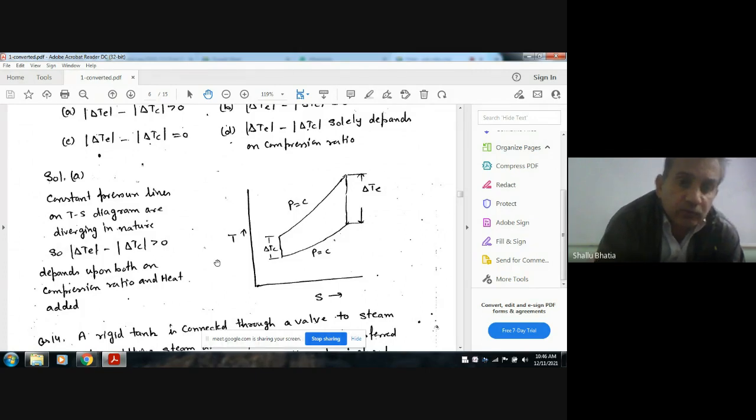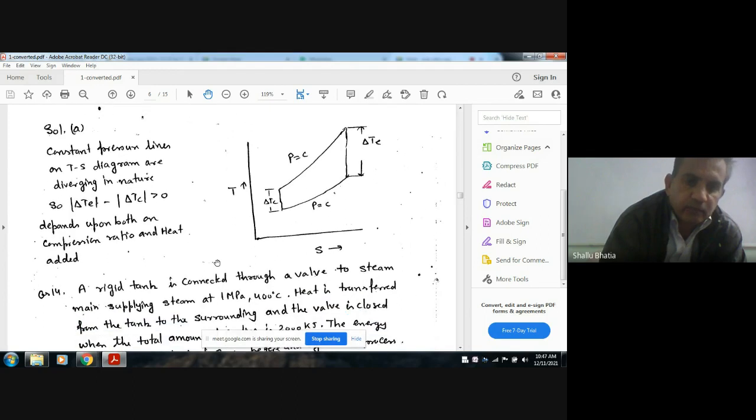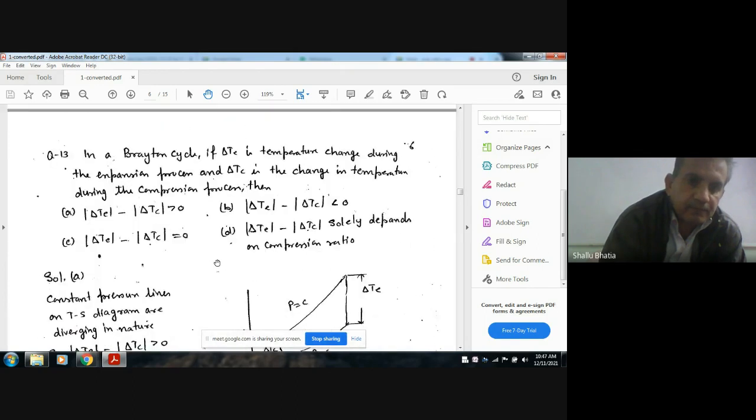Especially I read it out for you. Constant pressure lines on a TS diagram are diverging in nature. So delta TE minus delta TC is greater than zero. It depends on both the compression ratio and heat rate. Okay, the answer is A.